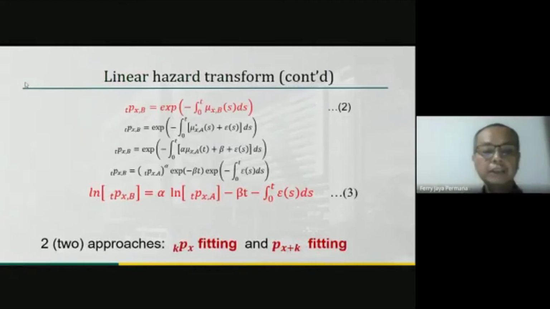Recall the relationship between force of mortality and survival probability, which is given in equation 2. This implies the relationship between today's force of mortality and in the target year, as given by equation 3. This leads to parameter estimation or curve fitting problems. Wang proposed two approaches: kPx fitting and Px plus k fitting.